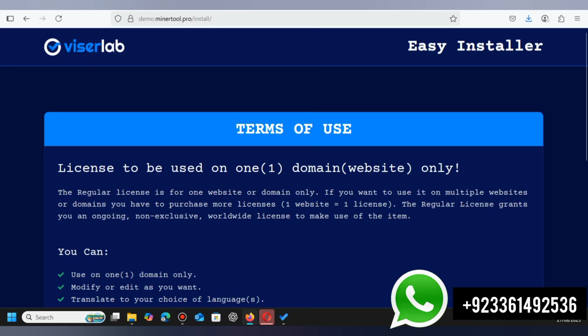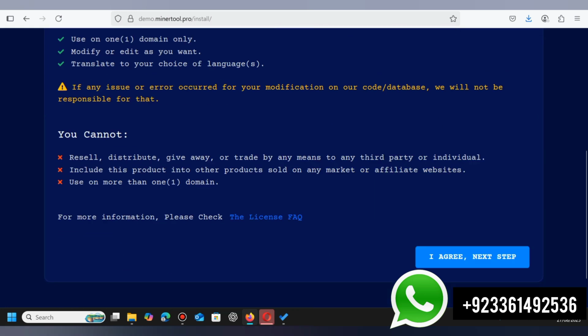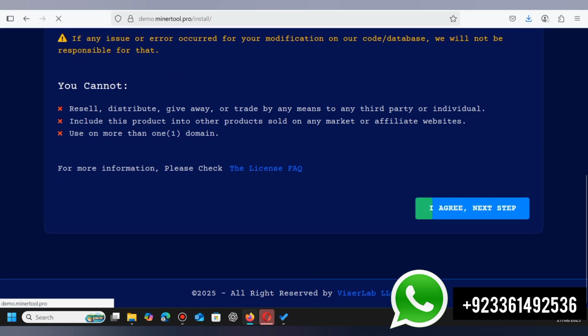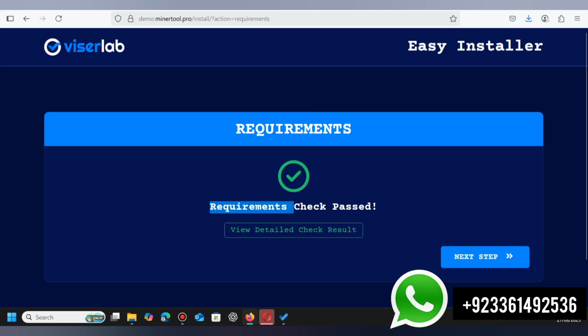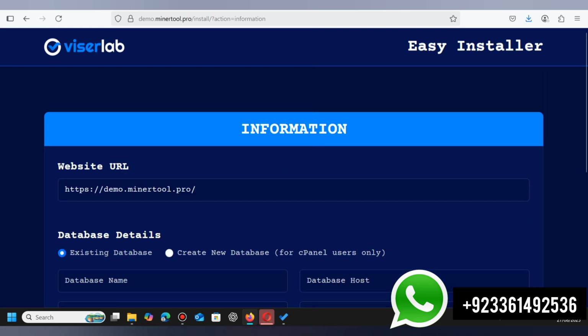So the installer window is open now. So this is our Viser Lab installer window. Click I agree, next step, and all the requirements are checked and passed. So click the next step, and here are the main points.